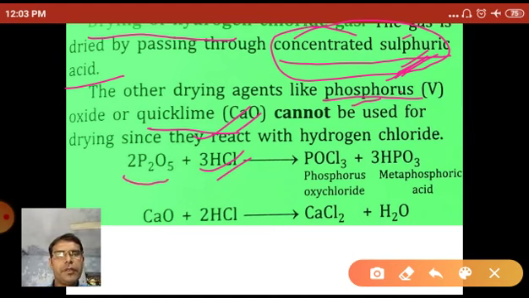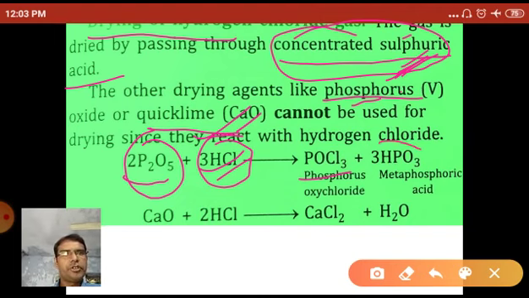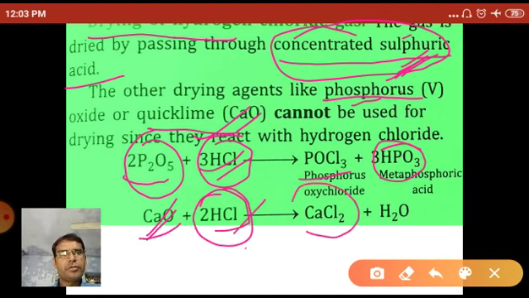For example, when phosphorus pentoxide is used as a drying agent, it reacts with the hydrogen chloride and forms phosphorus oxychloride and metaphosphoric acid HPO3. When calcium oxide, quicklime, is used as a drying agent for HCl gas, it reacts with the hydrogen chloride gas and forms calcium chloride and water.